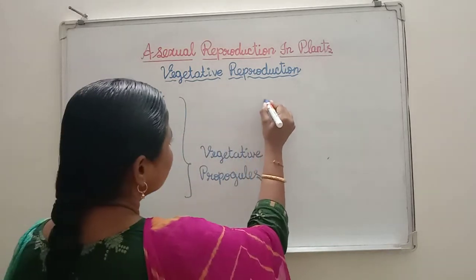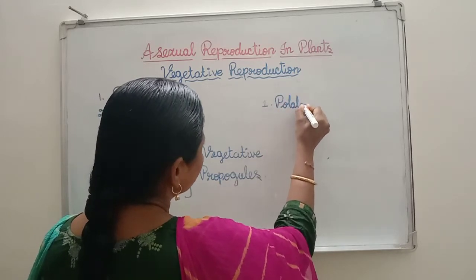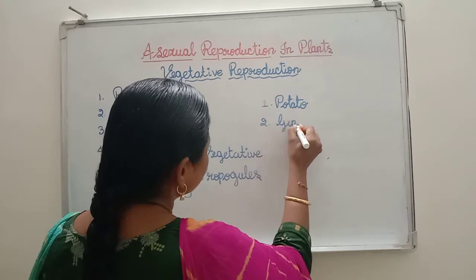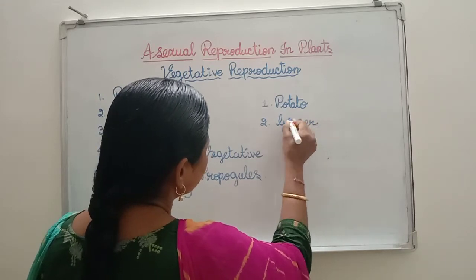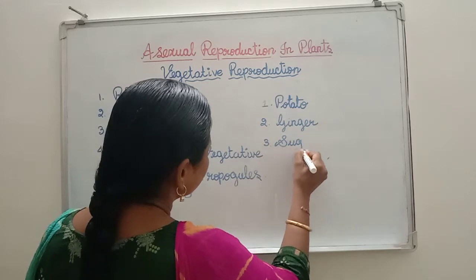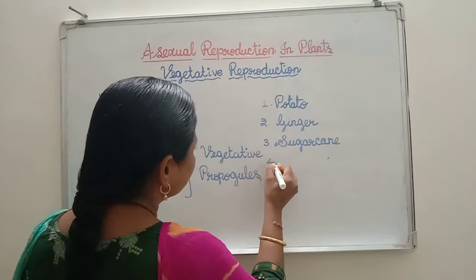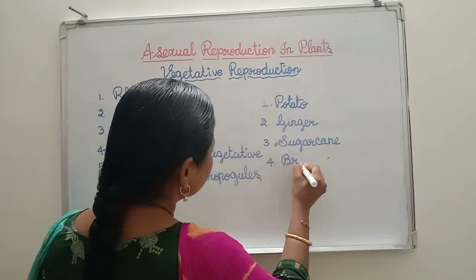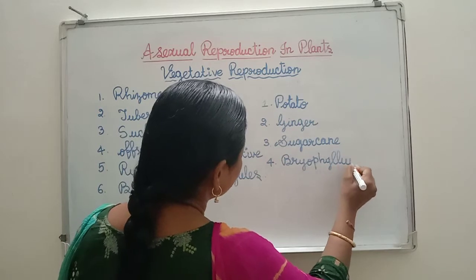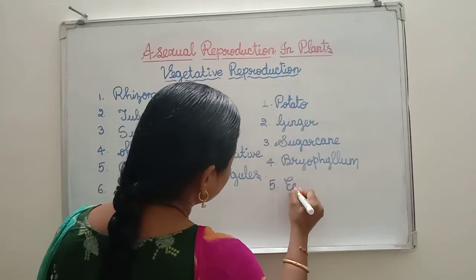Number 1, potato. Next, ginger, sugarcane, next, bryophyllum, next, eichhornia.